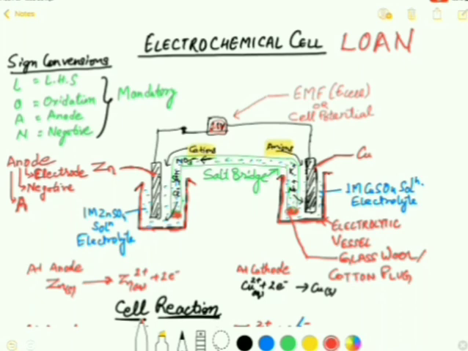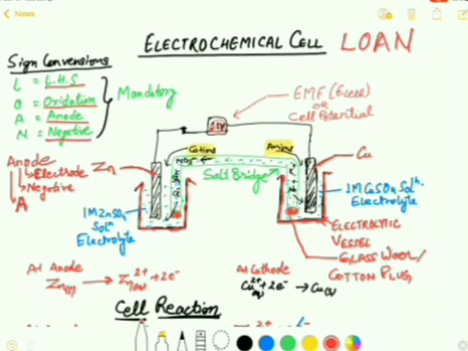In this mnemonic, L stands for left hand side, whereas O stands for oxidation reaction. It means on the left hand side there will be an oxidation reaction. As oxidation occurs, there is a release of electrons, and that imparts a negative charge to the electrode.